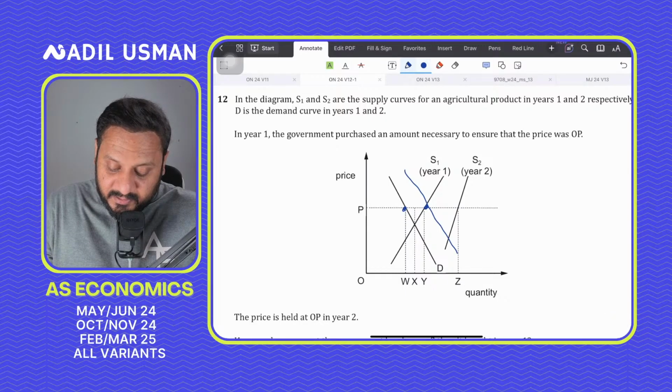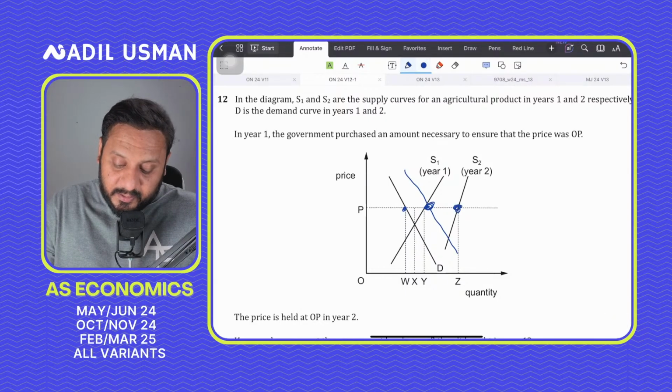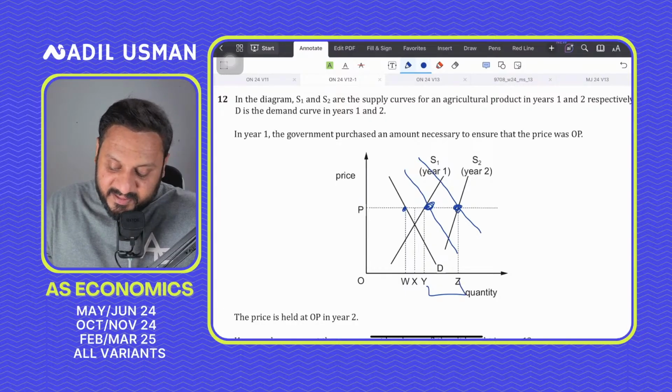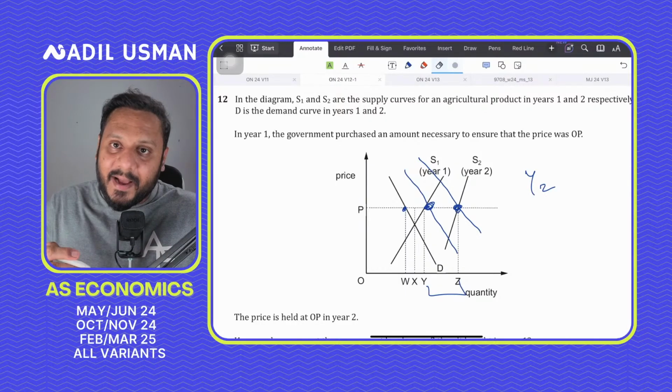So again, there's a surplus, right? And again, you need to increase the demand. So you need to buy up the surplus of YZ, right? So the answer is YZ. And the reason why it's YZ is because you need to buy out that surplus.